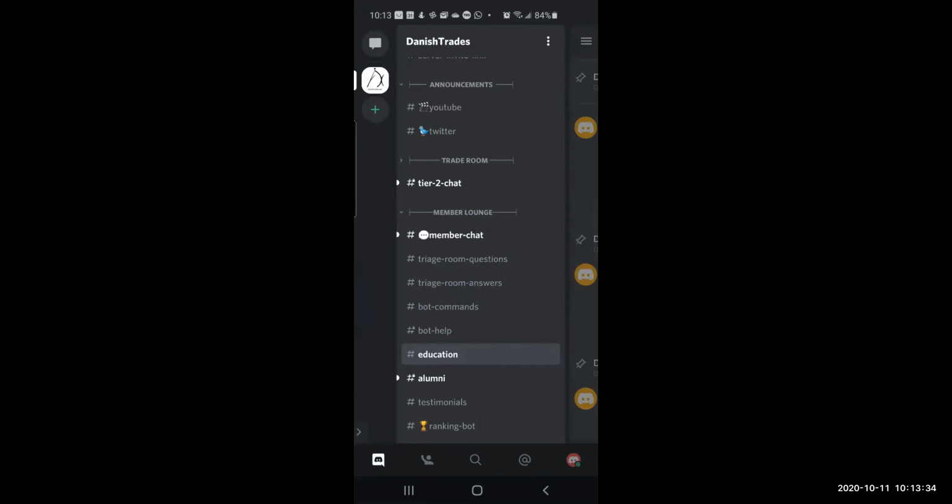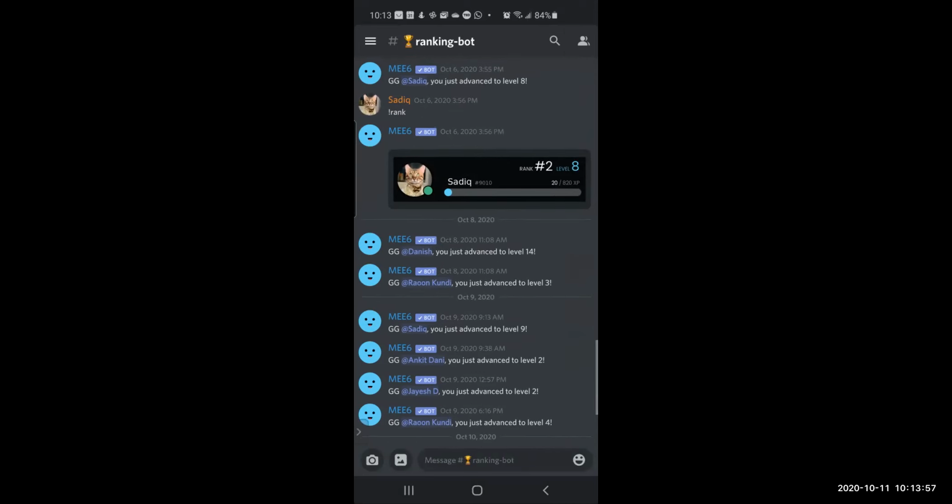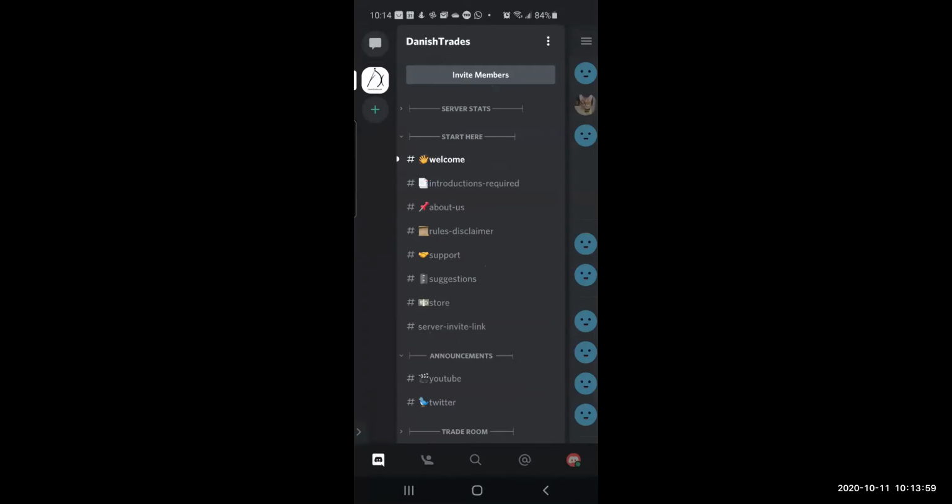And then there is this alumni section. Alumni section is for people who have already been through the mentorship. So this would not be visible to everybody. That's again a different room. And then testimonials is testimonials, and ranking bot is just another bot which ranks people based on their activity. So that's about it for now.